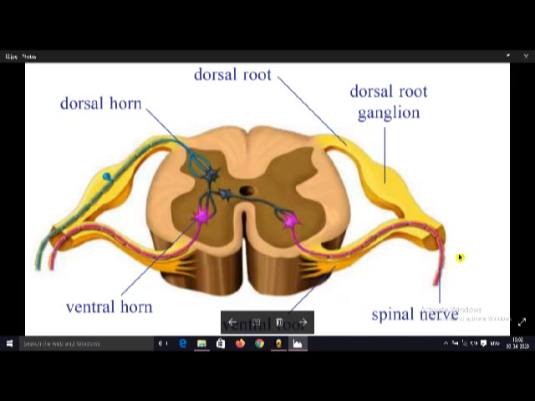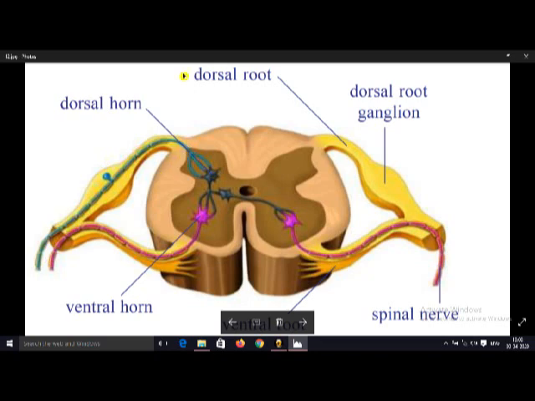Now we observe the TS, transverse section, of the spinal cord. The outer side of the spinal cord is in white color, and the inner side towards the center is in gray color. The spinal cord contains horns.